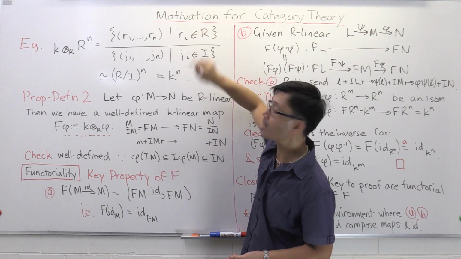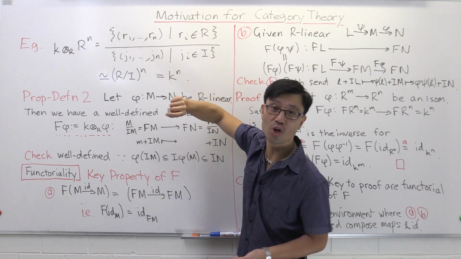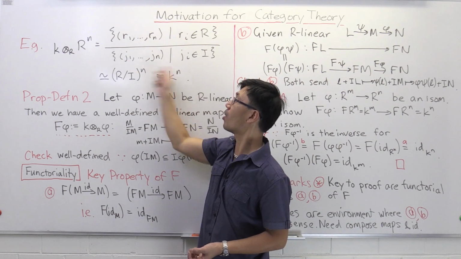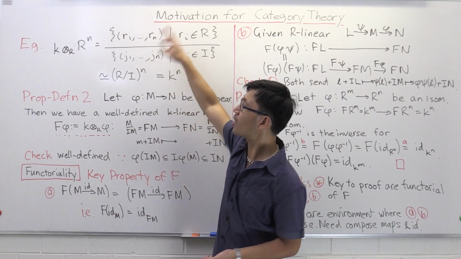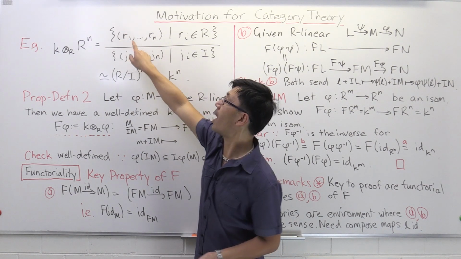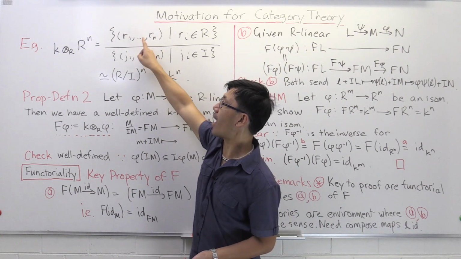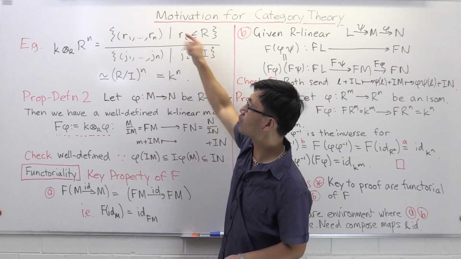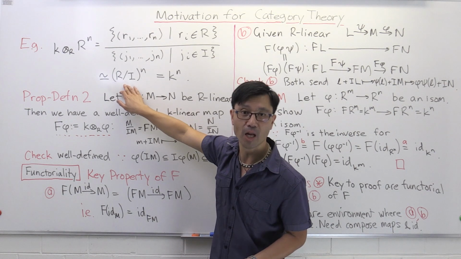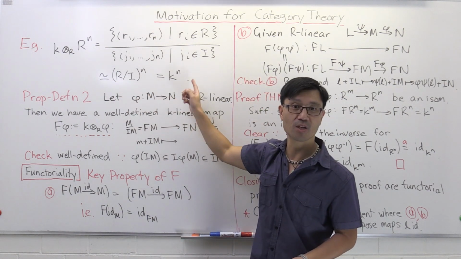So this is a vector space over the field K, and I want to show you what that is. What's the data of giving an n tuple modulo this submodule here? Really all you need to do is give me an R1 mod I, and an R2 mod I, and an R3 mod I, and so forth. So basically you're giving me an n tuple of elements inside R mod I. In other words, an element of K to the n.